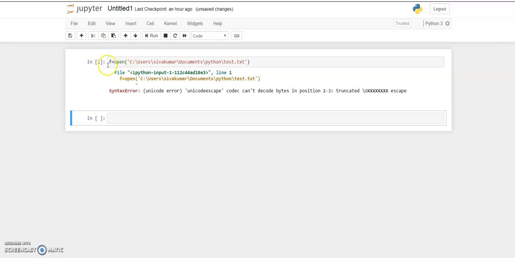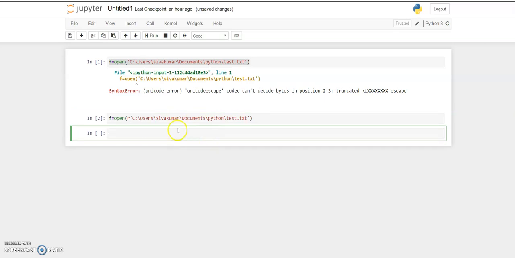For example, once again I am copying this one. Copy and paste it here, Control V. Then you can prefix the R character in front of that, so that the special meaning of this string will be suppressed. Now you execute, press shift enter, and it will be executed. That means no error.